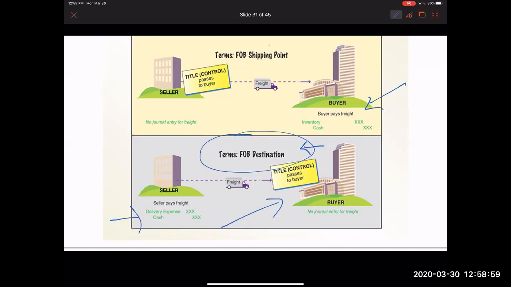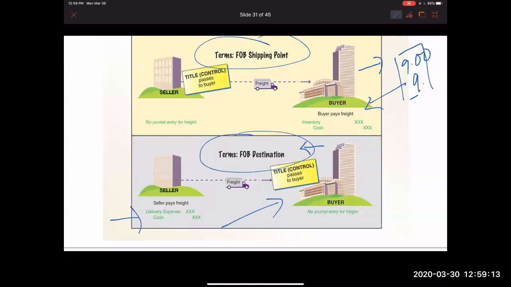Now, if the buyer is paying for freight, FOB shipping point, then usually when they sell it to their customer, instead of the price being $9 for said item, it is now going to be $9.20. And what that 20 cents represents is the cost of delivery, or it's part of the inventory cost. So we're just passing one cost to another person. They're some kind of way picking it up. Okay, so hopefully that made sense to you.